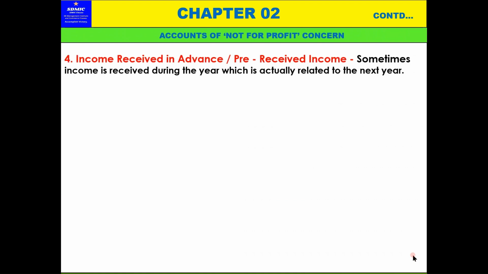Now income received in advance or pre-received income. Sometimes income is received during the year which is actually related to next year. Accrued income or outstanding income means any fixed deposit or investment on which income is due but not received. For this we calculated it and added it back, and it is taken on the asset side.